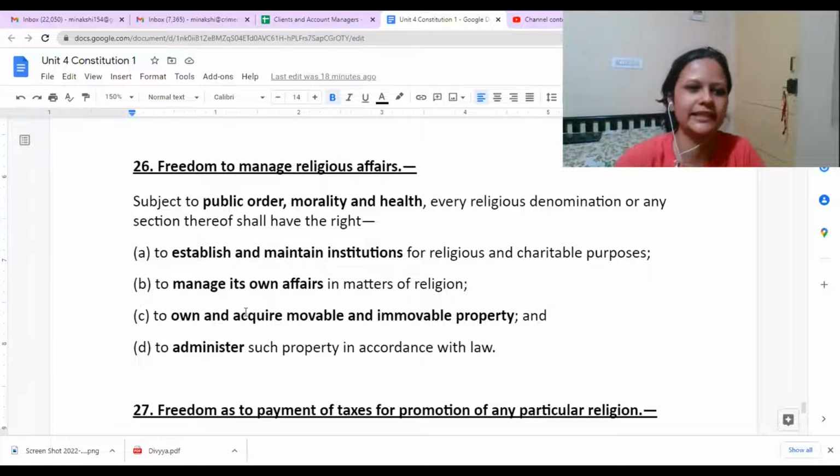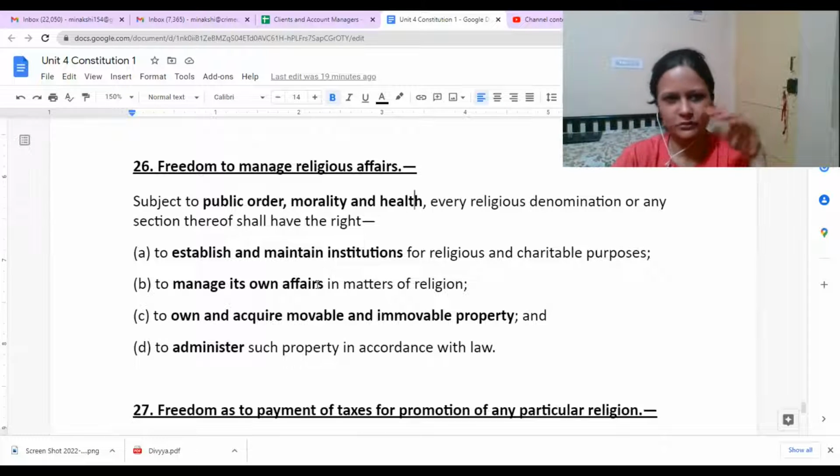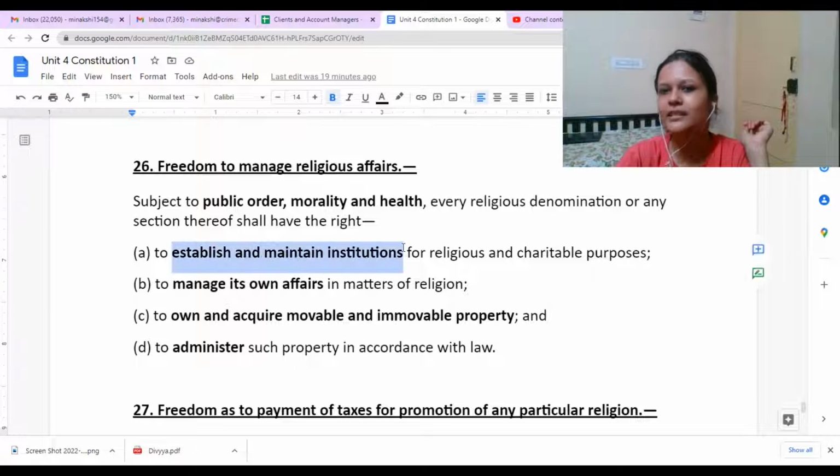Okay, let's take that example. Ugadi is something which we celebrate at our home itself, so let's not take that example, but Ganesh Chaturthi. Now, when you see Ganesh Chaturthi, everywhere you would see it's organized. So simply saying that you are free to practice, profess, and propagate religious practices is not enough. Why? Because we might need to establish and maintain some institutions.